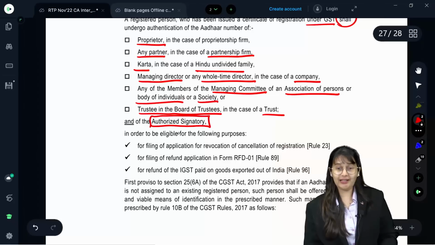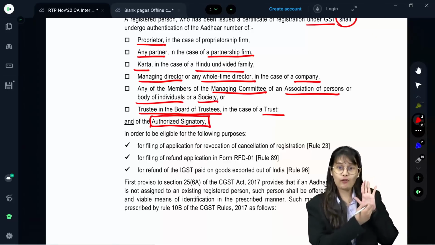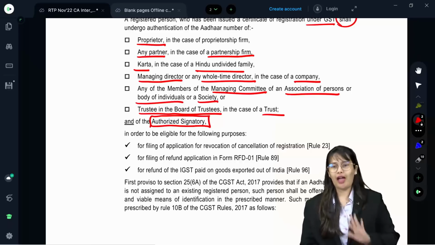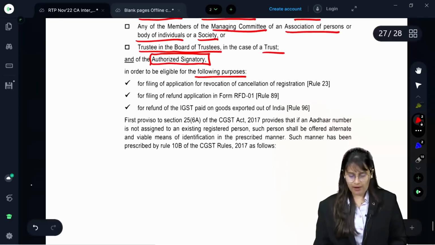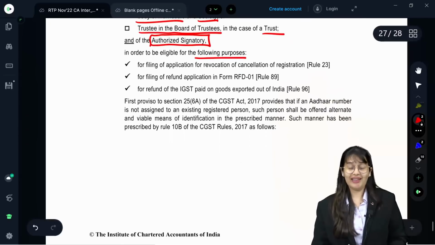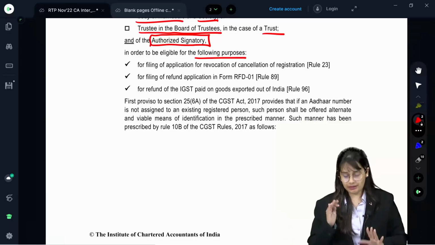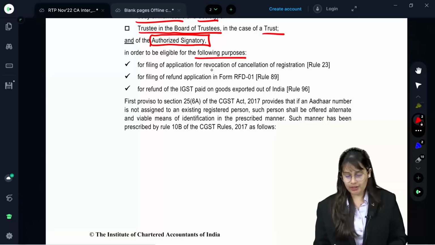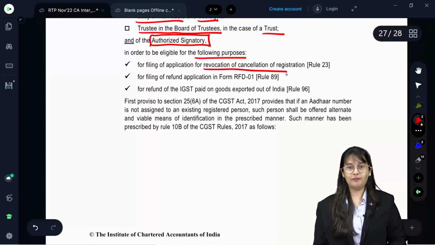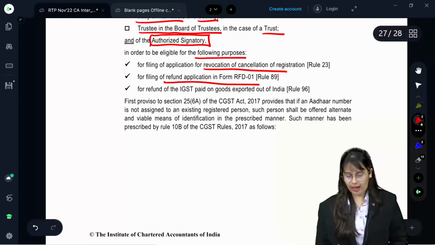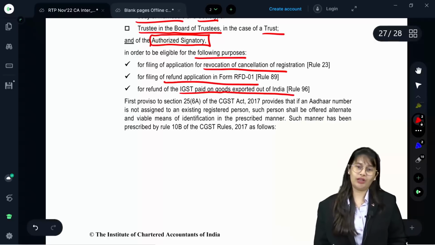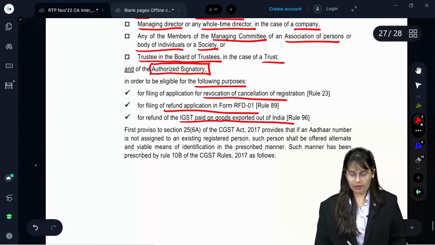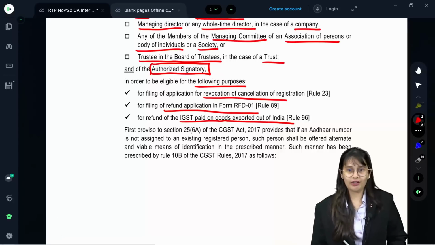So obviously the authorized signatory, you know in a tax invoice you have an authorized signatory mandatory. Hence the authorized signatory also has to undergo Aadhaar authentication in order to be eligible for the following purposes. Why would they undergo Aadhaar authentication? They are already registered, but because of the following reasons. For filing an application for revocation of cancellation, Rule 23. For filing a refund application in form RFD01 or for refund of IGST paid on goods exported out of India. Ma'am, we are not doing any of this. Still, it is mandatory. You have to undergo Aadhaar authentication.